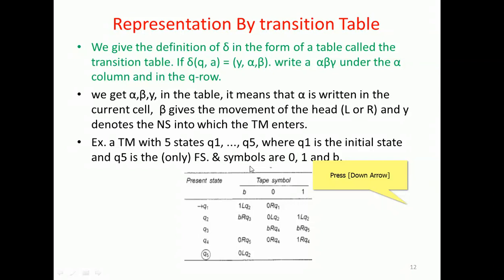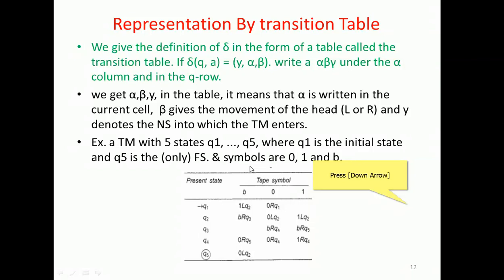Similarly B, R, Q5, that is, blank will remain there, move towards the right side and go to the next state Q5. In Q4, when you consider the blank B, it is changed to 0, then moves right and reaches the Q5 final state. 0, 0, R, Q4. So 1, R, Q4, that is, when the input is there, move towards the left side.